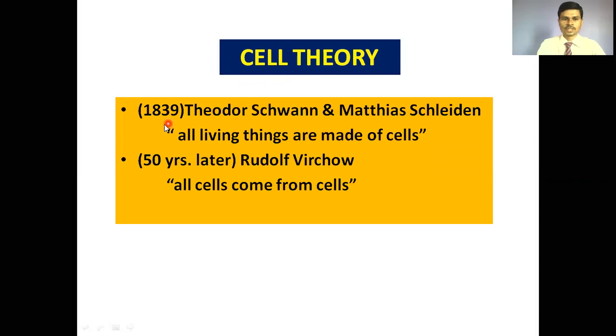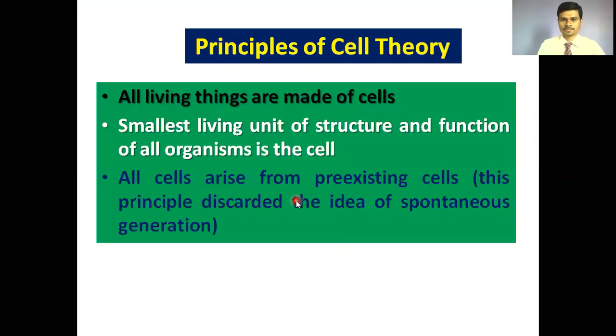In cell theory, in 1839, according to Theodor Schwann and Matthias Schleiden, all living things are made up of cells. According to Rudolf Virchow, all cells come from cells. Depending on the cell theories, some principles are drawn. These are: all living things are made up of cells. The smallest living unit of structure and function of all organisms is the cell. All cells arise from pre-existing cells. This principle discarded the idea of spontaneous generation.